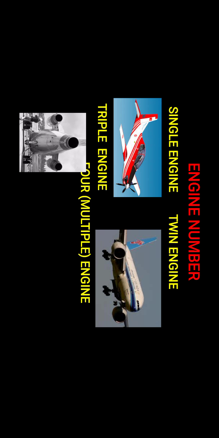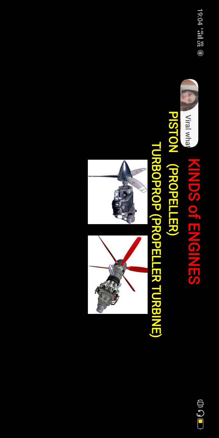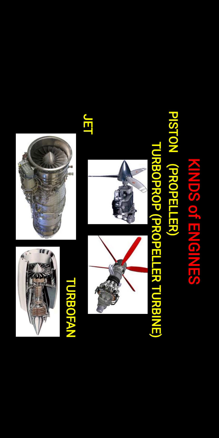And the triple engine is used in more powerful engine sectors, which is used in military purposes, not only commercial. And the kinds of engines, let us come to that. The kinds of engines, mostly we are using propellers, that is called piston engines, which have a single engine. And turboprop planes. Turboprop engines are more powerful than the piston single propellers. And another one, jet. Jet, compared to the piston and turbo, is very accurate and in very fractions of seconds it makes more rotations than the turbo and piston engines. And turbofan engines are near to the jet.